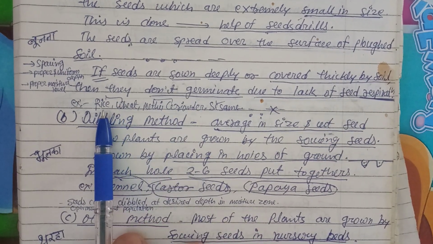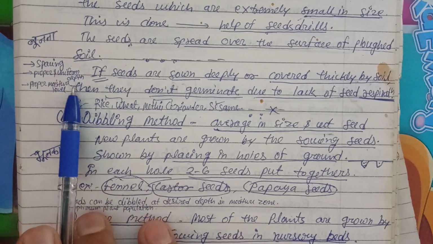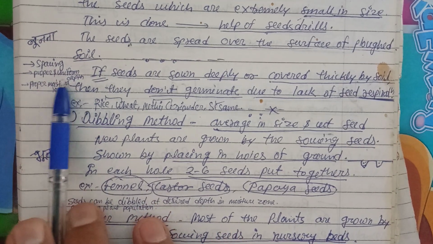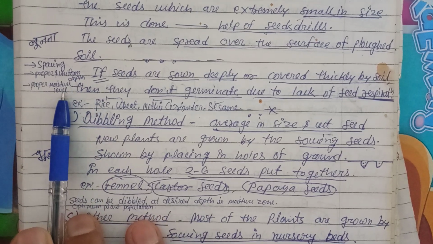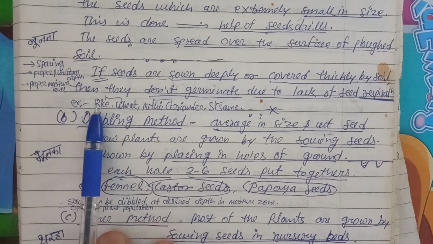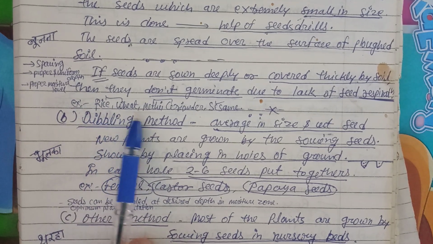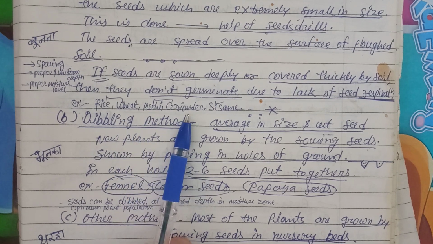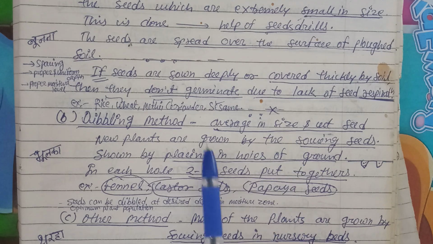Spacing is very important, and uniform depth is very important, and the seeds have to be placed in the proper moisture zone. So what are the things we are doing with this method? Rice, wheat, methi, coriander, sesame, these are examples for this.